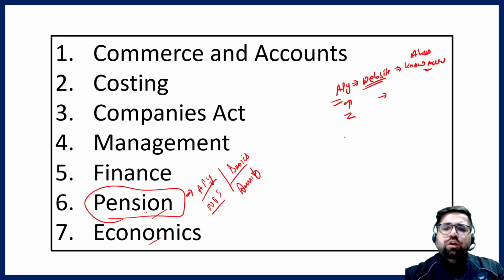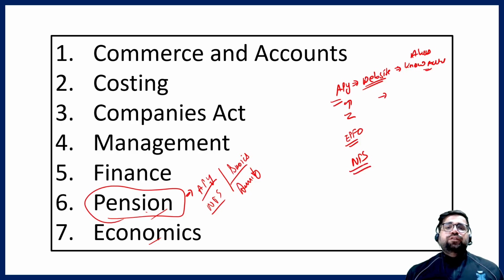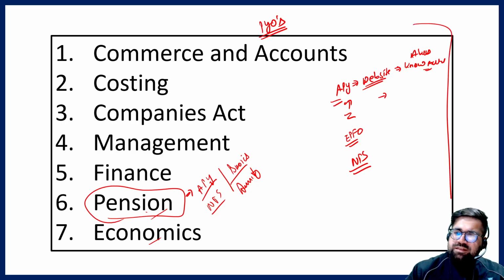Likewise, you can also go on the website of EPFO. You will come to know about multiple types of retirement and pension schemes being run by the Ministry of Labour and Employment. Likewise, you can also go on the website of NPS. This will help you. And please analyze the previous year questions. They will give you a hunch of what type of questions are asked on APY and NPS related schemes. So this is what the book list of all the 7 different components of Phase 2 is all about.